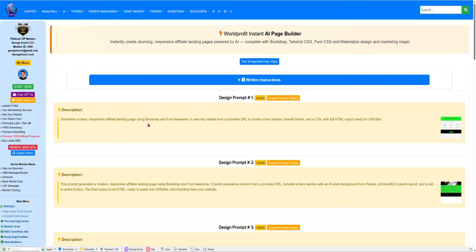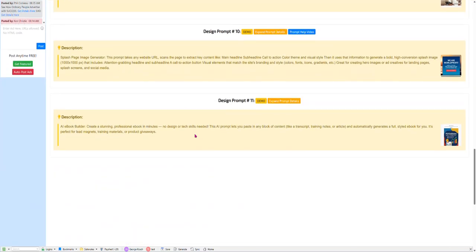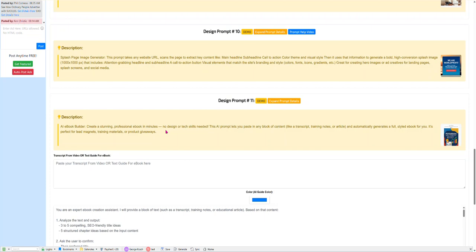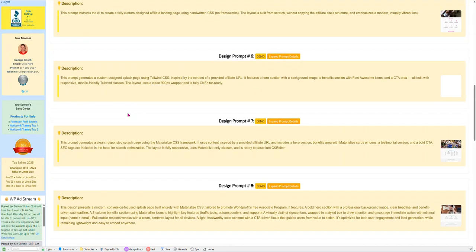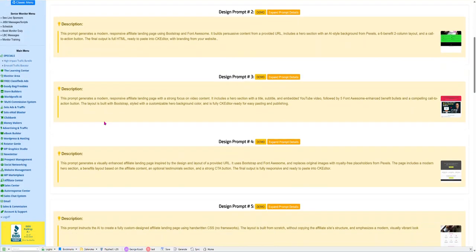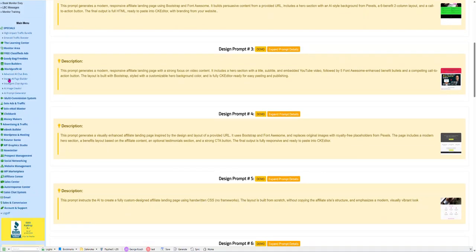But let's dig in. Let's just go down to the prompt and let's talk about it. So it's prompt number 11. And if you click expand prompt details, and again, if you're trying to find the AI page builder, let me tell you how to find it, which will be helpful. The easiest way is to go to WorldProfit AI on your left menu. Second one down says instant AI page builder. Just click on that and that'll get you here.